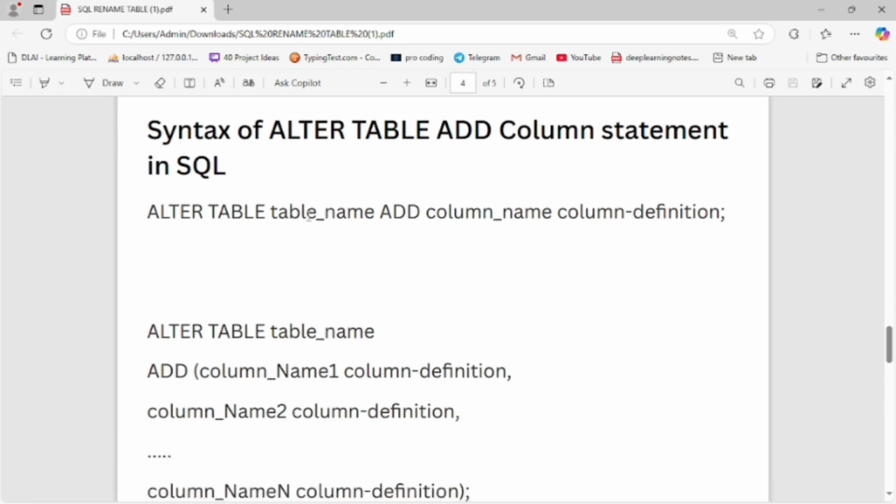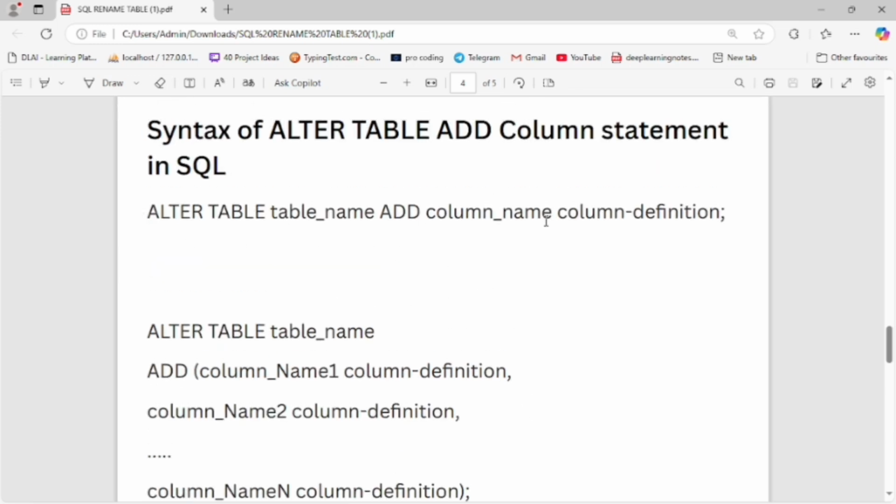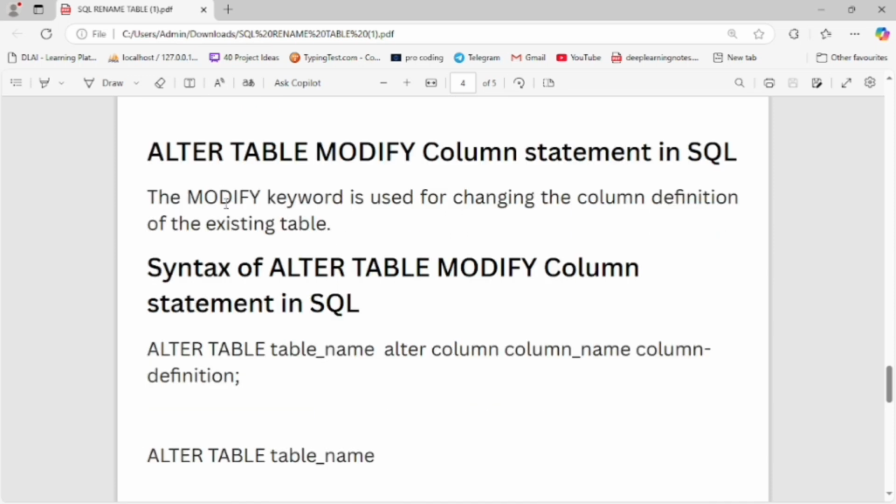Alter table name add column definition. We can add multiple columns to a table, and by this command we can add a single column to a table. Now the ALTER TABLE MODIFY COLUMN statement in SQL. The modify keyword is used to change the column definition in an existing table.